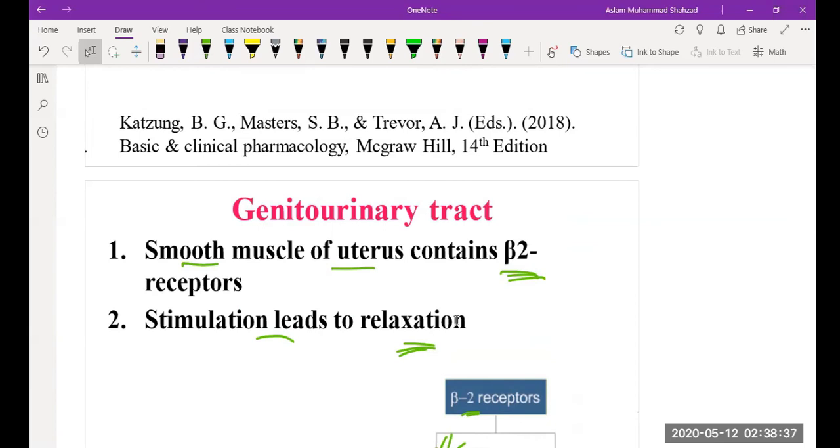As we discussed, the smooth muscles of the respiratory tract also contain beta 2 receptors, and that is why there is a bronchodilation effect. So the key point is that wherever there are beta 2 receptors on smooth muscles, there is a relaxation effect. You can memorize or understand this by understanding the distribution of the beta 2 receptors on the smooth muscles, and then their functions are similar. That helps you understand or memorize the concept easily.